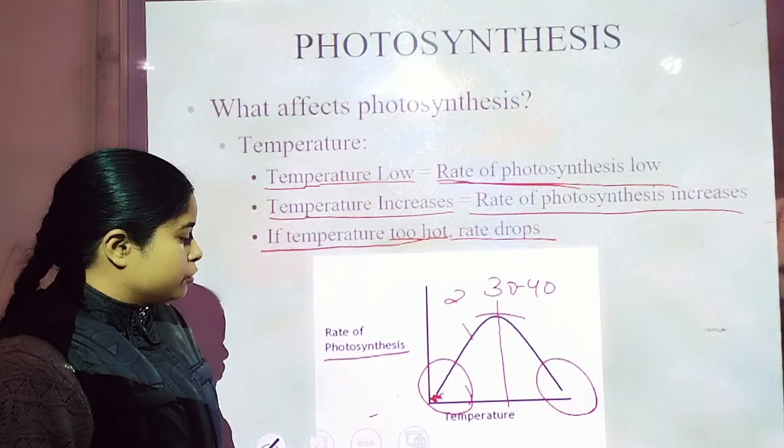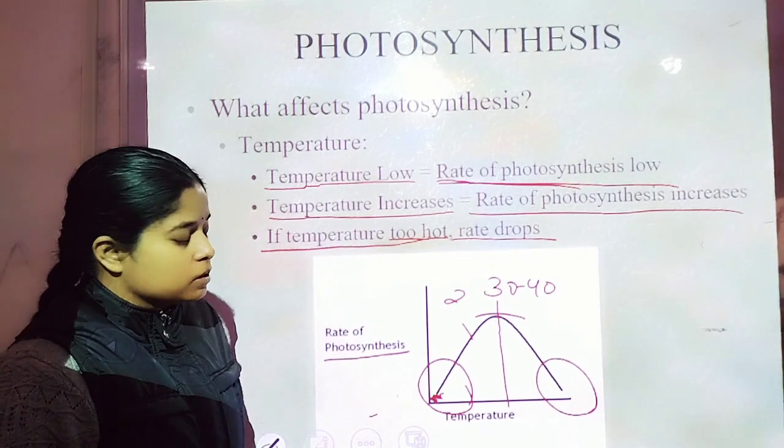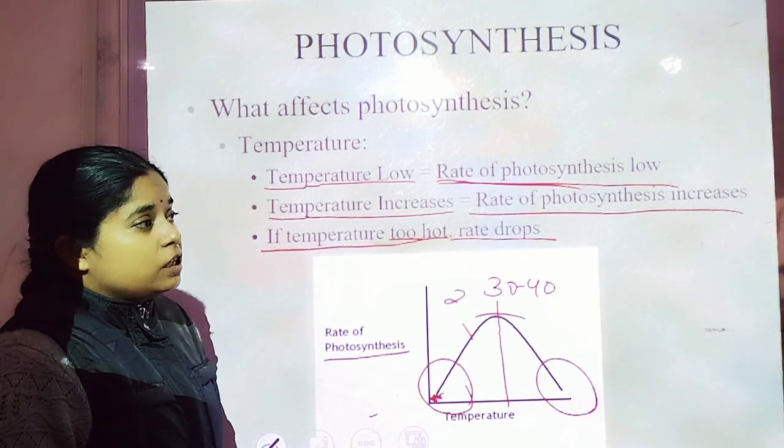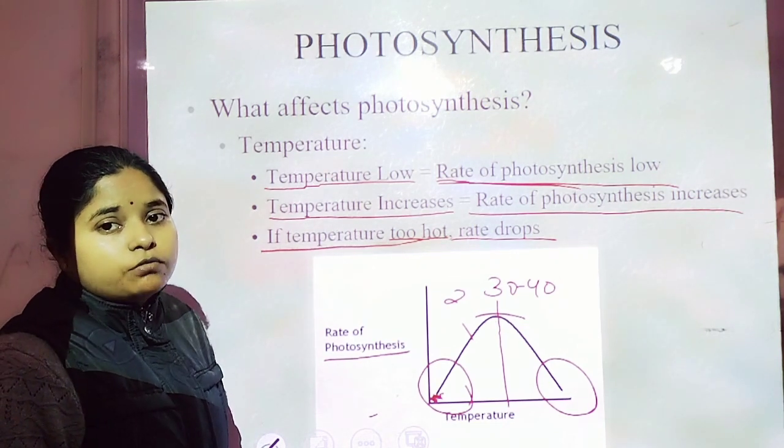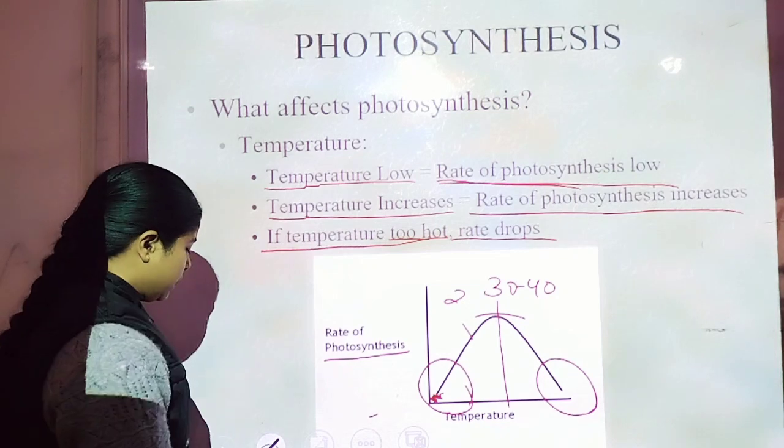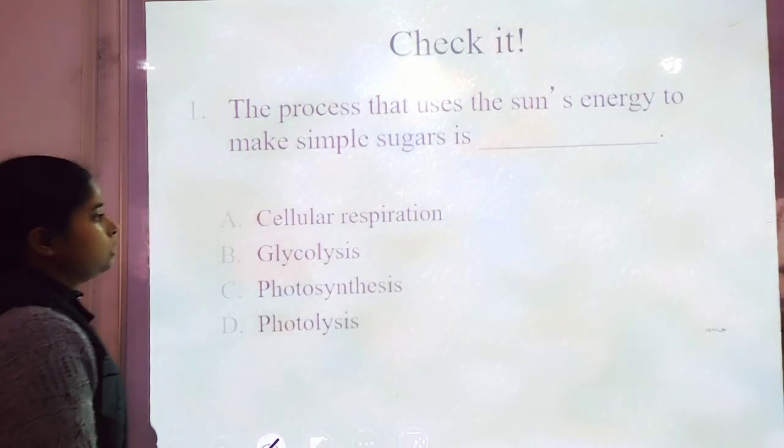That's why photosynthesis decreases, because of the denaturation of the protein molecule or the enzymes. Now let us discuss the next point.